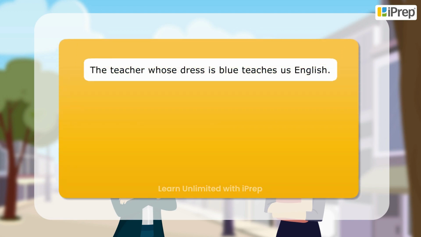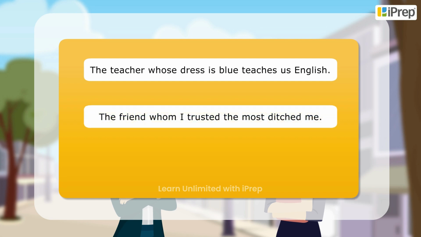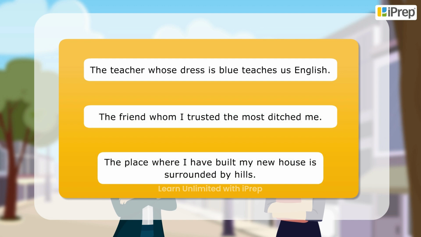The teacher whose dress is blue teaches us English. The friend whom I trusted the most ditched me. The place where I have built my new house is surrounded by hills.